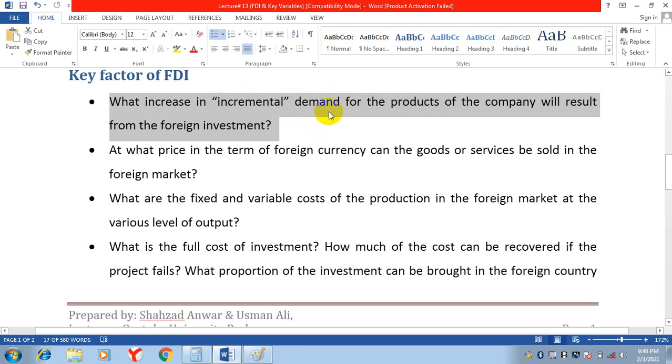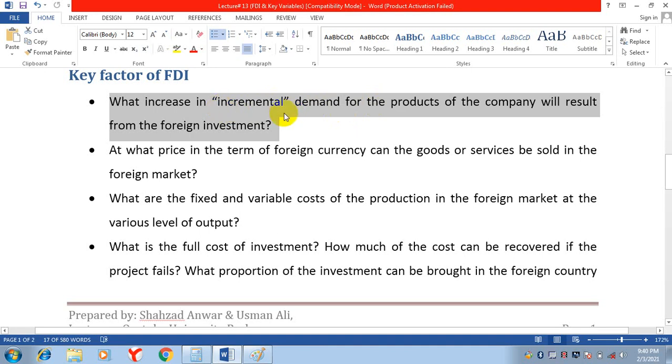This is a question that you are asking yourself. If we invest money in a foreign country, what will be the incremental demand for the products of the company? If it will increase the demand of the product of the company, okay, go there and invest money. But if there is no increase in incremental demand, don't invest money in the foreign country.